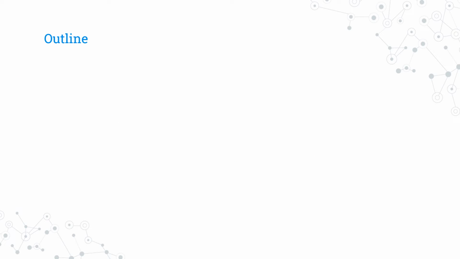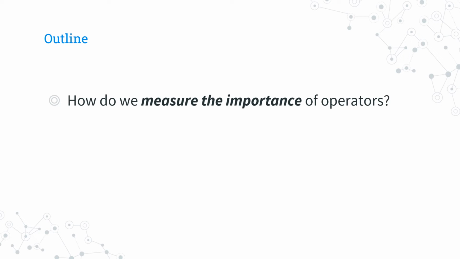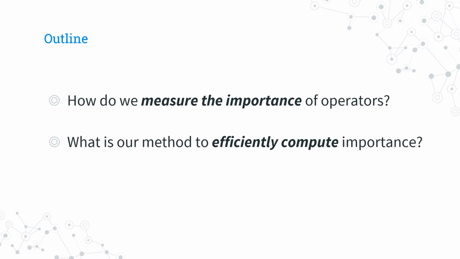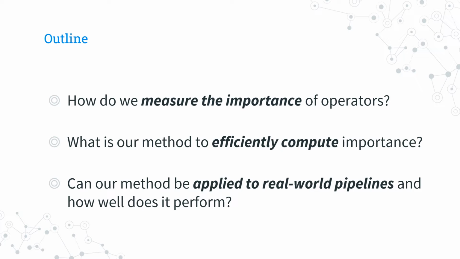In the remainder of this presentation, I will cover the following three topics. First, we will take a look at how we measure importance and what interface we provide to the user. Second, we will do a quick overview of our method and see in which cases we can provide some computationally efficient results. And third, we will talk about the applicability of our method to real-world pipelines, and we will go over some experimental results.